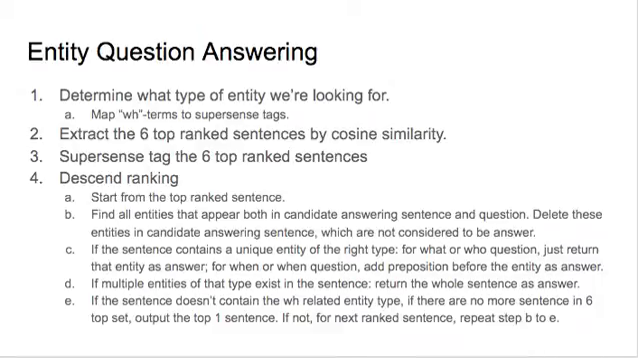If a question is entity type, we determine what type of entity we're looking for using a map from WH terms to supersense tags, extract the top 6 ranked sentences by cosine similarity, and supersense tag each of these. Then we descend the ranking, and for each sentence we find all the entities that appear in both the question and answer and delete these. See if the sentence contains a unique entity of the right type. If it does, we return that entity. If multiple entities exist, we return the whole sentence as an answer.